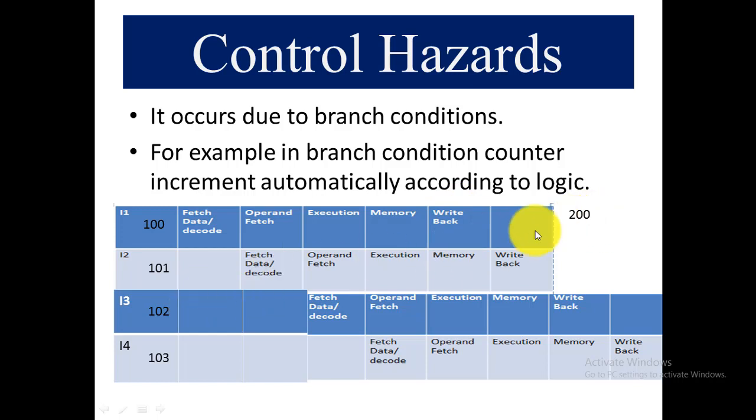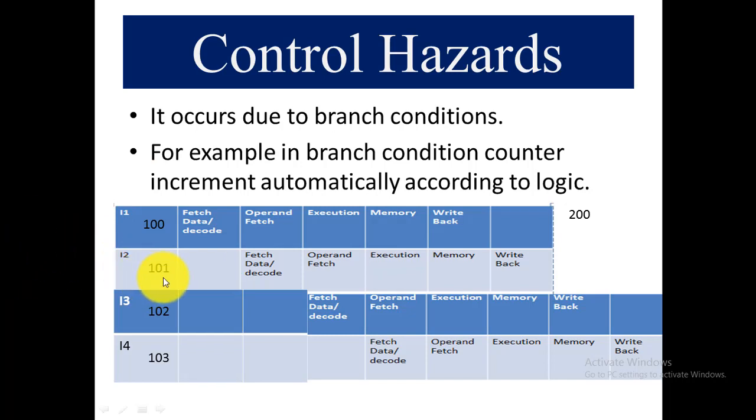So there is a conflict between the output and the condition counter. The CPU will be confused about where it has to go. Should it follow the output and go to memory address 200, or move according to the condition counter that is set to 101?